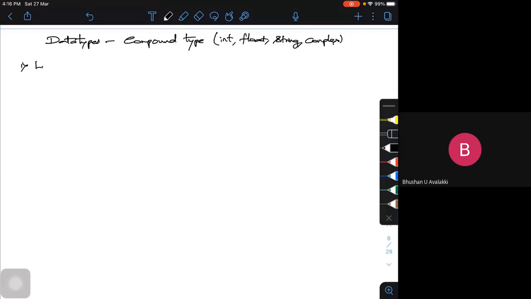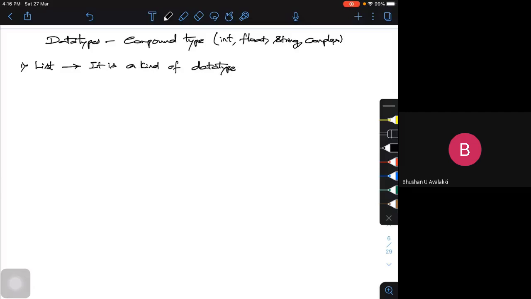Data type of compound type. Compound type means we can have either integer, float, string, or complex. Anything it can take. Let us discuss the first thing: what is a list? A list is a kind of data type.